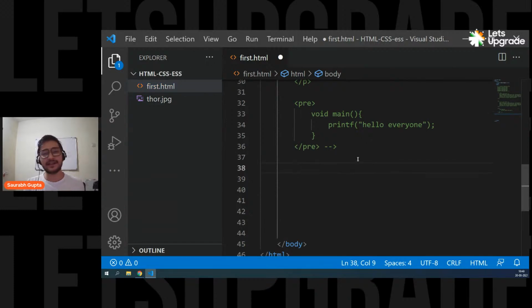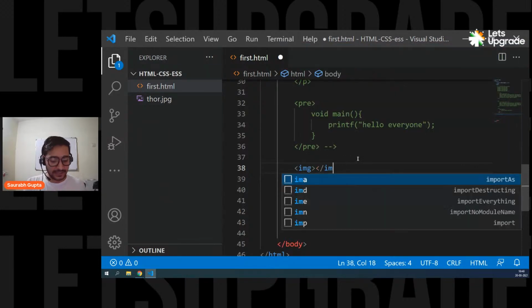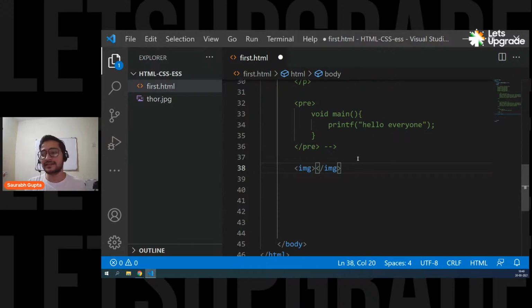So for that, there's again a tag, and the tag name is image tag. And once again, guys, image tag is an empty tag. Now, guys, see, whenever I say it's an empty tag, that means it is never going to have something like this /img. It's never going to have it, because in between image tags, you're not going to put any kind of content. This tag is not for this thing. So in whatever tag you don't put any kind of content, that is considered as an empty tag. Or for whatever tag you don't have any separate closing, that is considered as an empty tag.